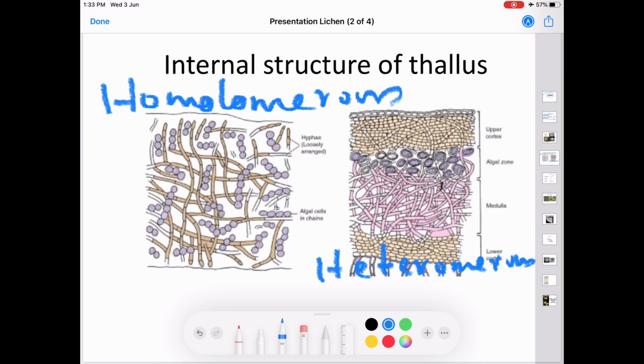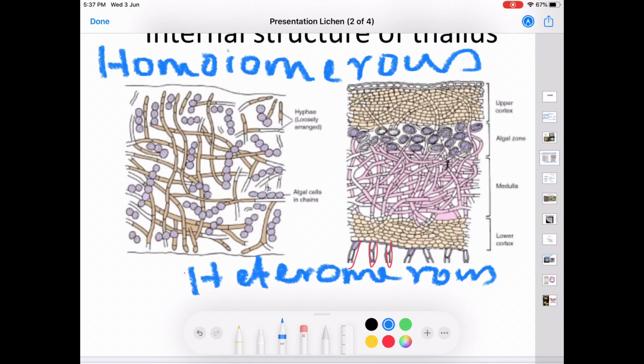Thus, there are two different types of thallus based on the distribution of algal member inside the thallus: homoiomerous lichen and heteromerous lichen.